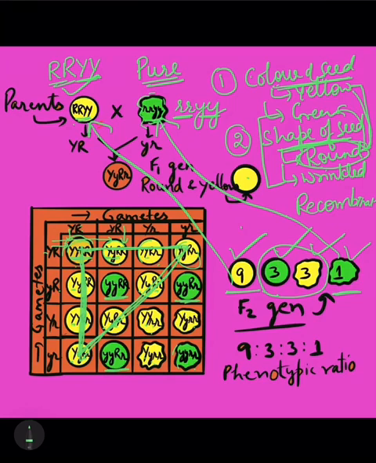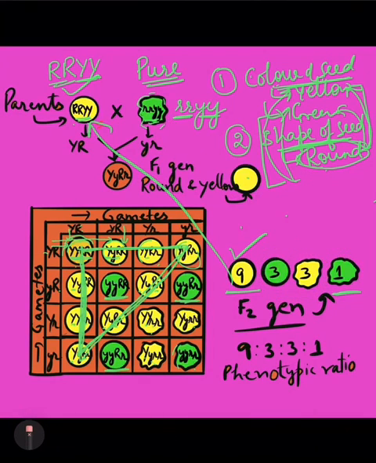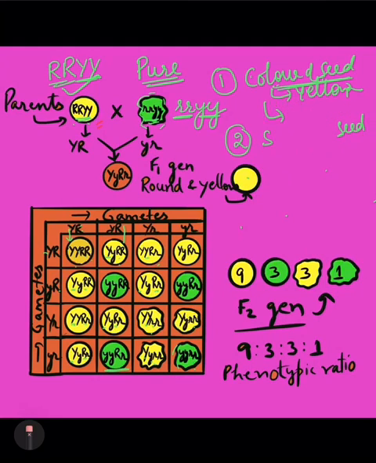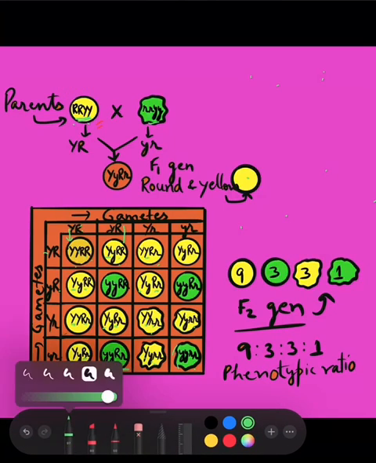So this round can go with green color. The round can also go with yellow color. Wrinkled can go with yellow color, and wrinkled can also go with green color. All combinations are possible, which is an indication that the genes are independent of each other. Had they been dependent, we would not have been able to get new combinations.